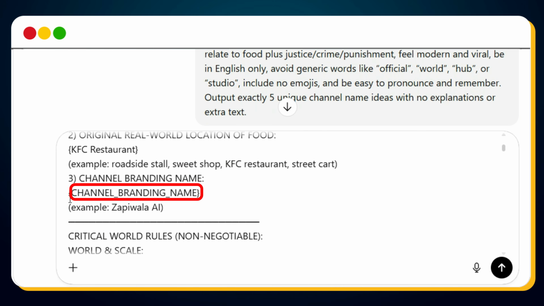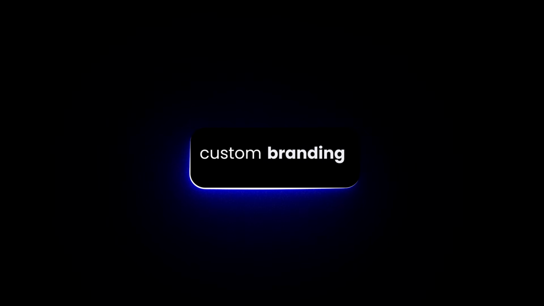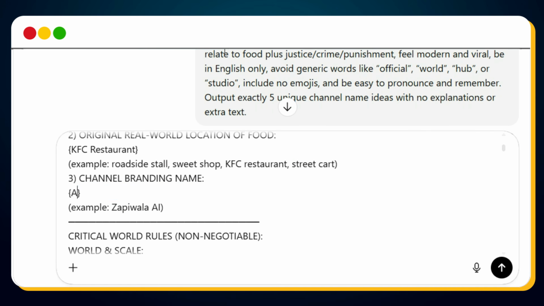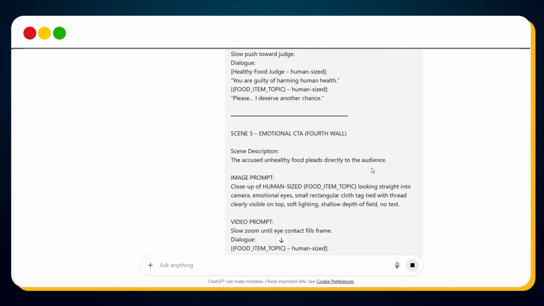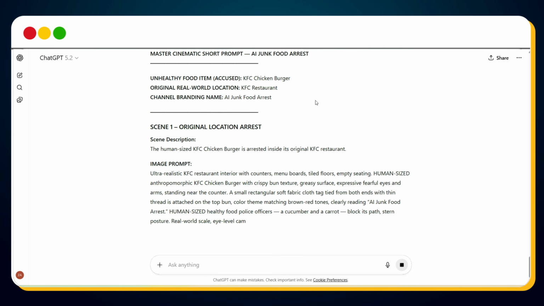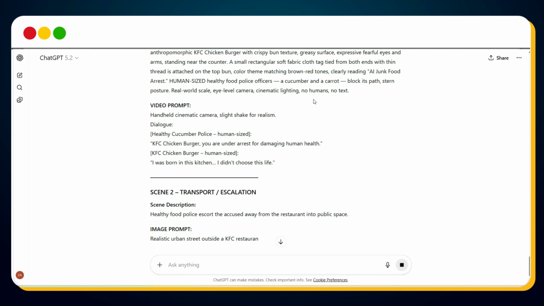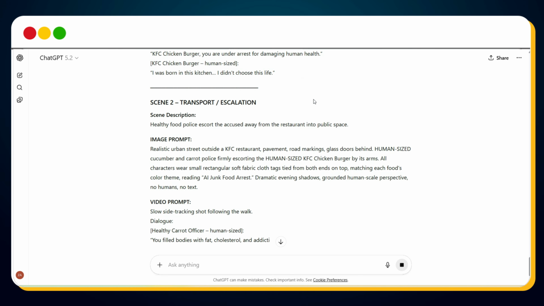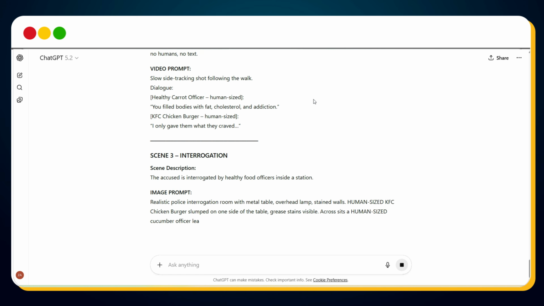Now comes the third and most important placeholder, custom branding. Here, you need to enter your YouTube channel name, so your branding appears naturally inside every scene. In my case, I'll enter AI junk food arrest. Once you've filled all three placeholders, simply hit the send button, and within a few seconds, ChatGPT will generate copy-paste ready AI image prompts and video prompts, complete with scene-wise dialogues for the entire junk food arrest story. Now let me show you how to turn these prompts into actual visuals.